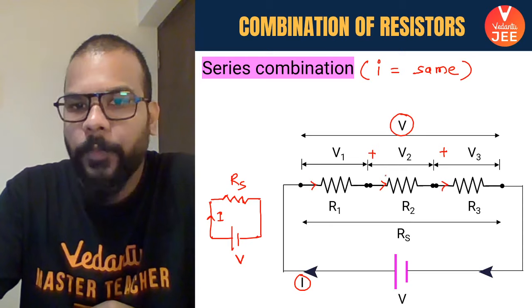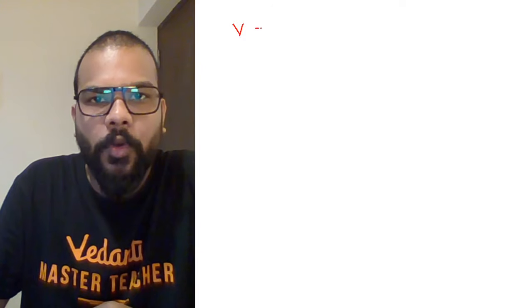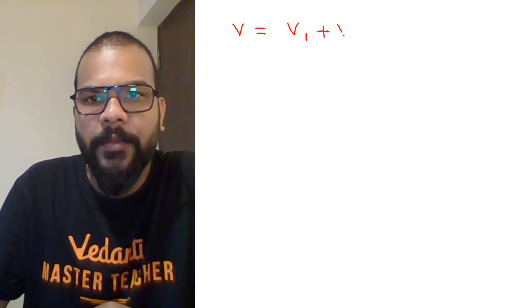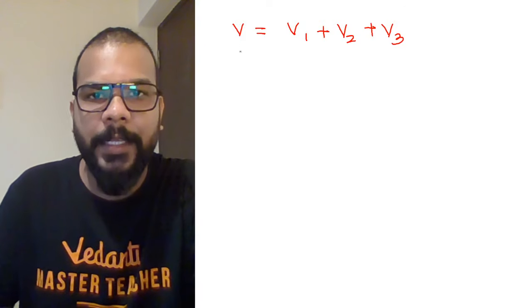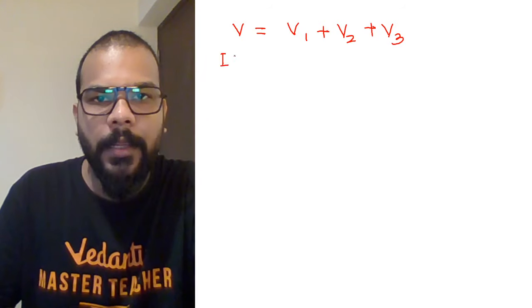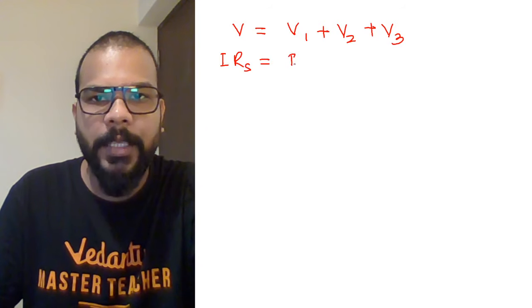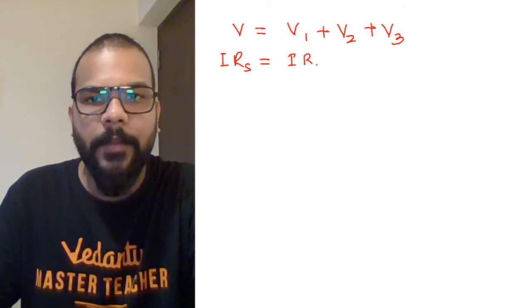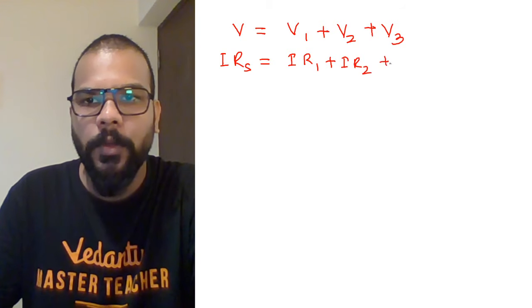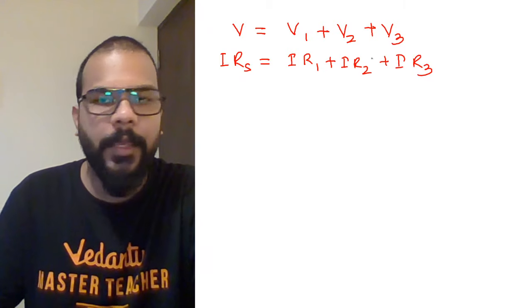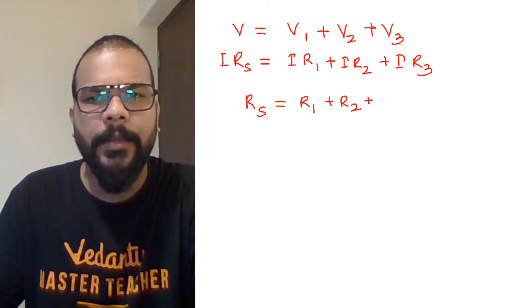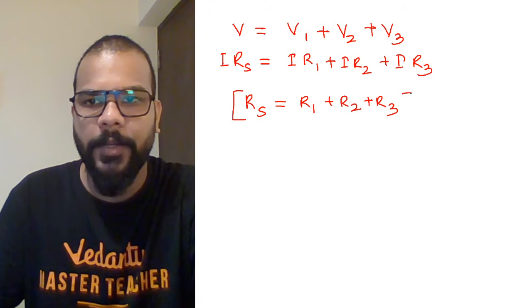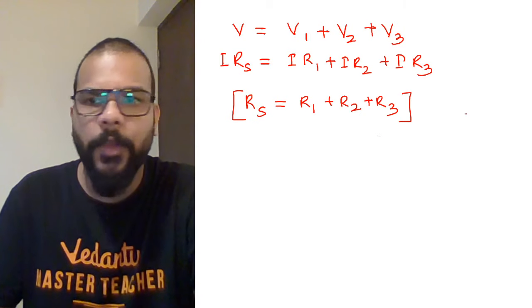So if I say that the potential drop across the three resistances is overall equal to V and is given by V1 plus V2 plus V3, then if I use Ohm's law, I can say that V should be equal to I R equivalent, and because the same current is flowing through all the three resistances, it will be I R1 plus I R2 plus I R3. So from here, if you take I common, you get the equivalent resistance as simply R1 plus R2 plus R3. Okay, I'm sure that most of you are aware about this as well.